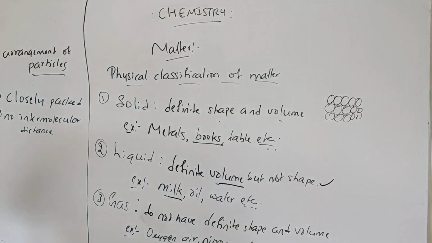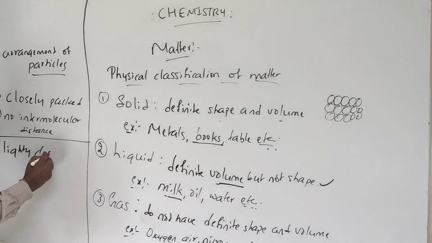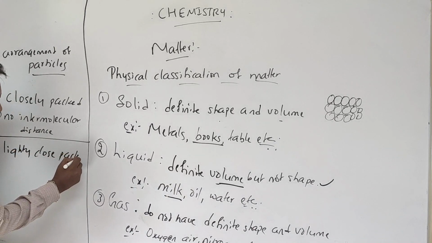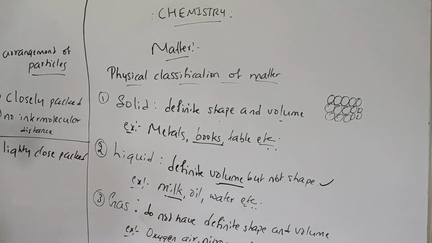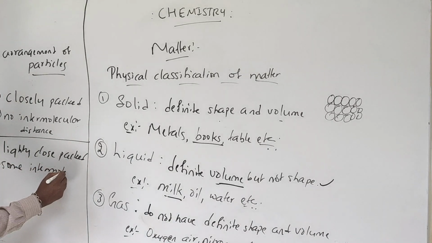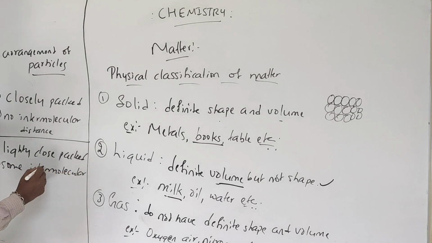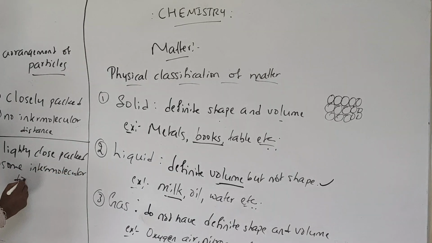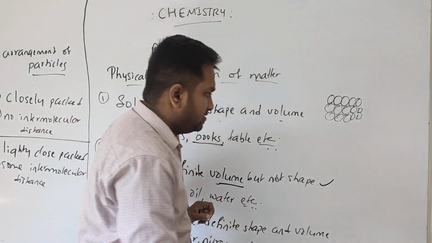So what in case of liquids? In case of liquids, they are closely packed, but not as much as solids. They are loosely close packed, and there will be some intermolecular distance like this.